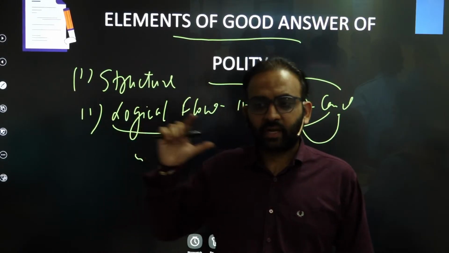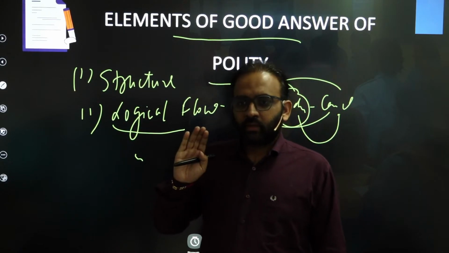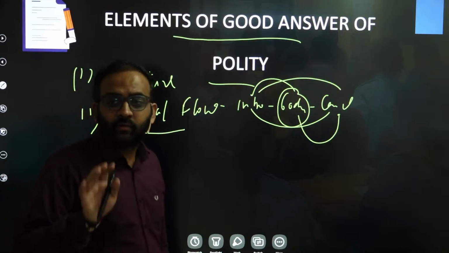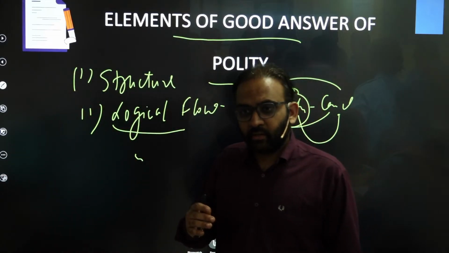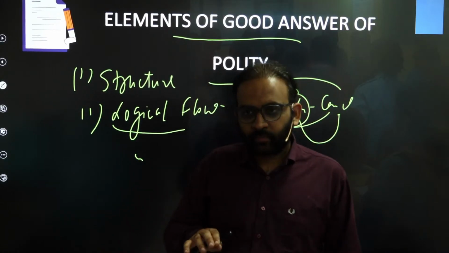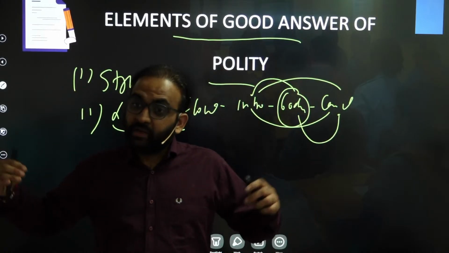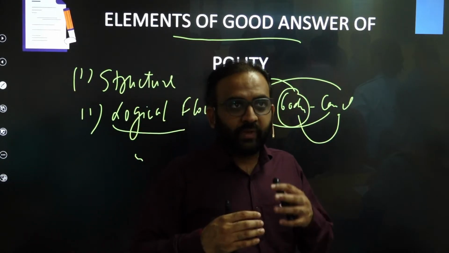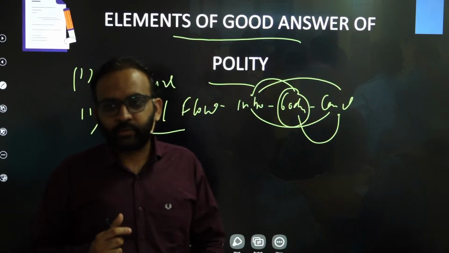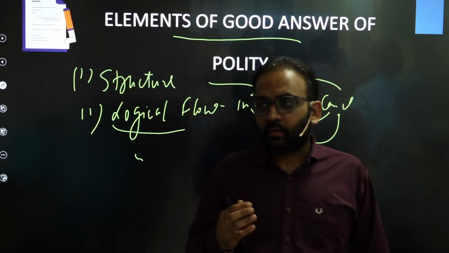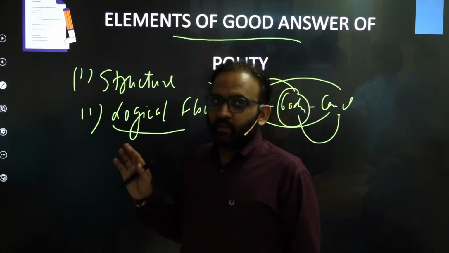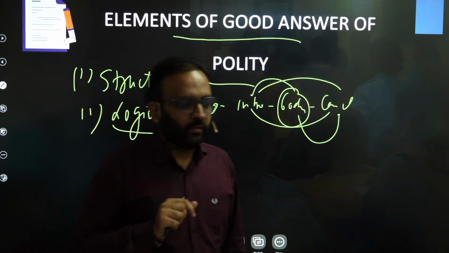Structure means write things at the right place. What should be written in the introduction should be only written in the introduction. What is meant for the conclusion should be written only in the conclusion. What is meant for the body part should be written only in the body part. That's basically structure. The structure is complemented with logical flow, right? So introduction, body, conclusion should be interlinked, interconnected, right? So there should be a smoothness, an enjoyment while reading your answer. You get the point? It means that random things you should not write in the introduction and conclusion, right? These should be logically connected with each other, right?